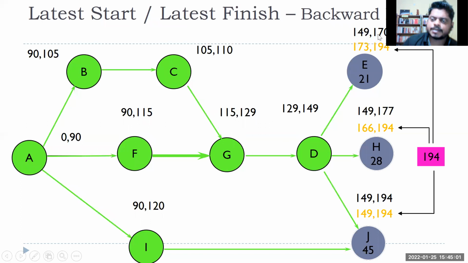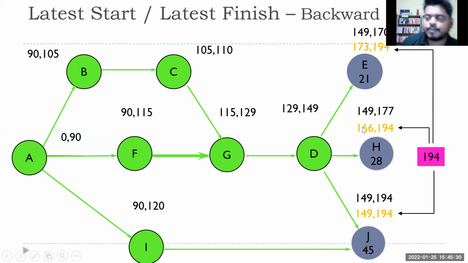Early finish are different, 170, 174, 194. But for my project, what is my earliest finish? 194. So that 194 now will become my late finish for all the activities E, H and J. For each of them, the late finish is 194. Then I'll subtract the time duration. Minus 45 here, 194 minus 45, 149. Similarly, 194. So this is the late start, right? So this is the time where I can late start.